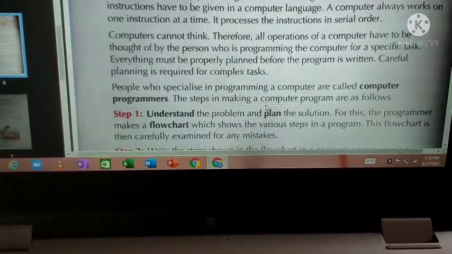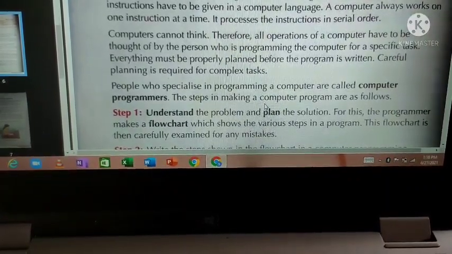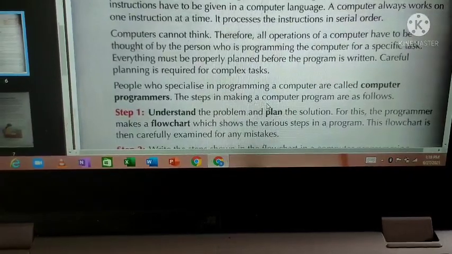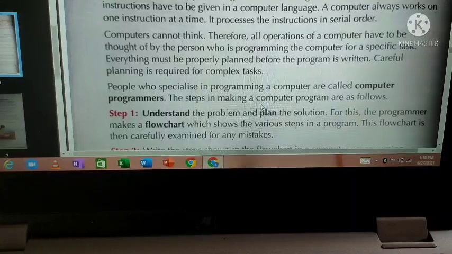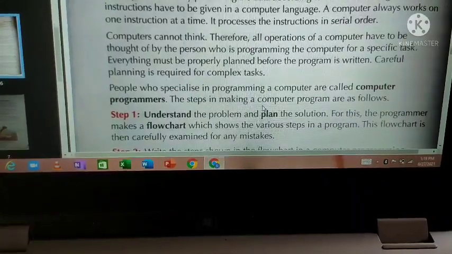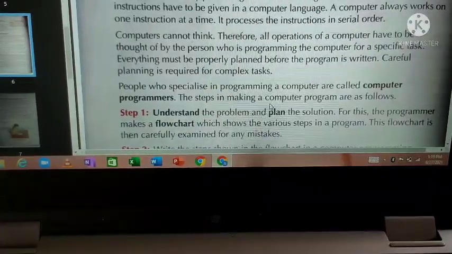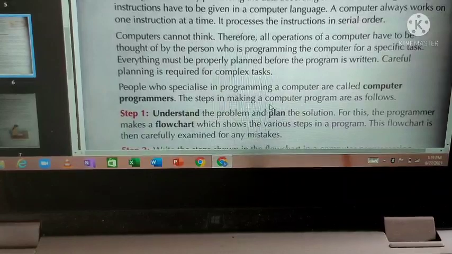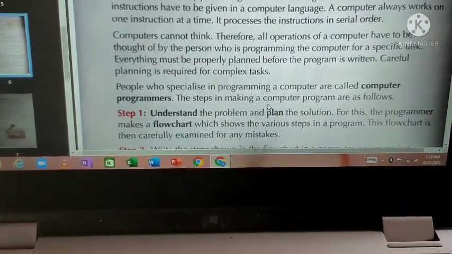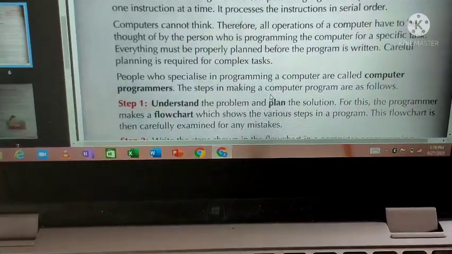That's it. Everything must be properly planned before the program is written. Before writing a program, everything should be properly written. Once you should write the program on a rough sheet, and after going through all of it, you should start working. Careful planning is required for complex tasks. Before writing any program, you should write it once and see, and you should write it carefully.